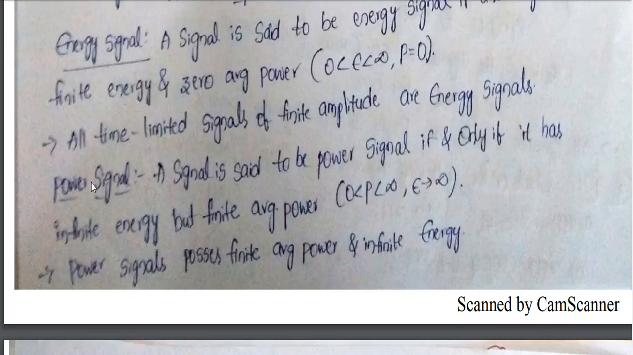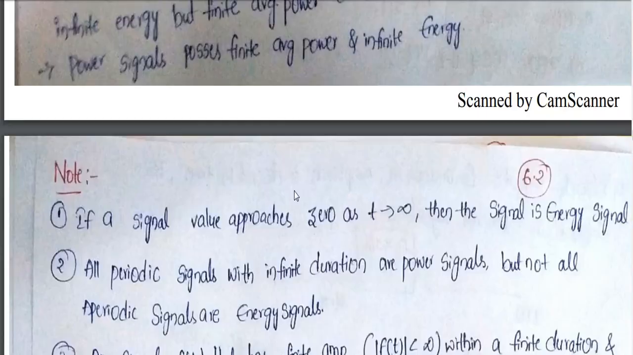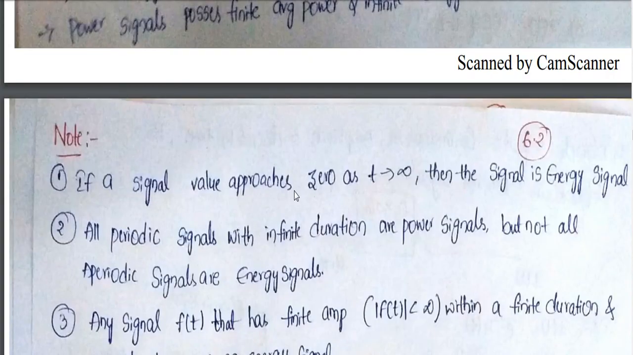Next, the power signal definition. A signal is said to be a power signal if and only if it has infinite energy but finite average power. So power has to be finite, which we have already seen, but the other condition is that energy has to be infinite. If I substitute in the energy formula for that signal, it has to give an infinite value. Then only I can say the signal is a power signal. So a power signal possesses finite average power and infinite energy. That's it. Next, depending upon these two definitions of signals, we have some conclusions, which are very, very important.